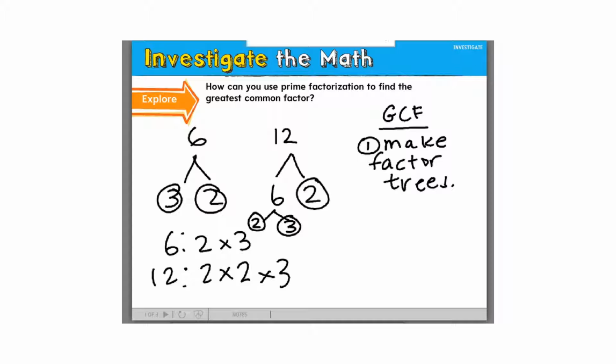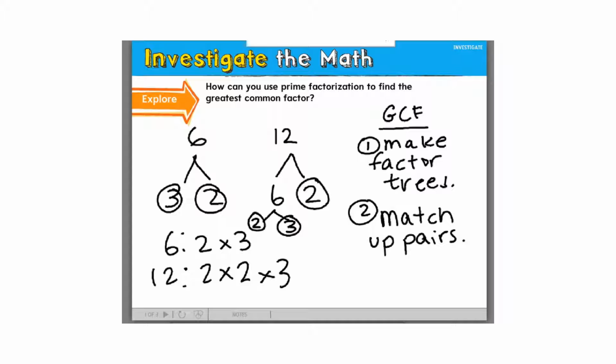Okay, so step number 2, after we've made all of our factor trees and listed our factors, you can just follow along with me and make sure you're taking notes, and I can show you later. Step 2 for finding the GCF is to match up the pairs.